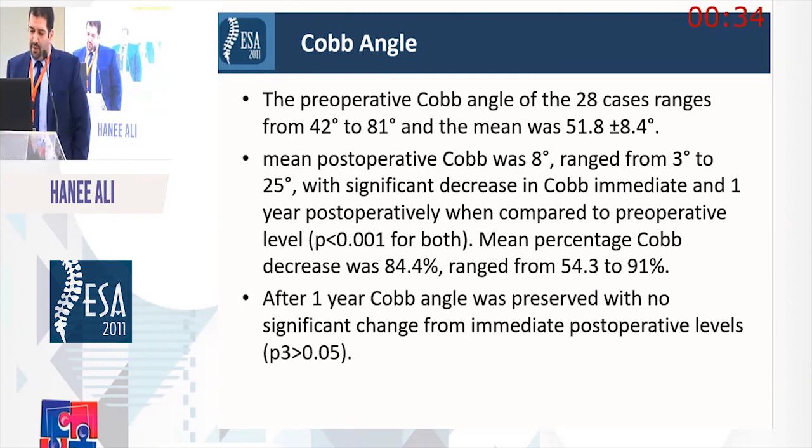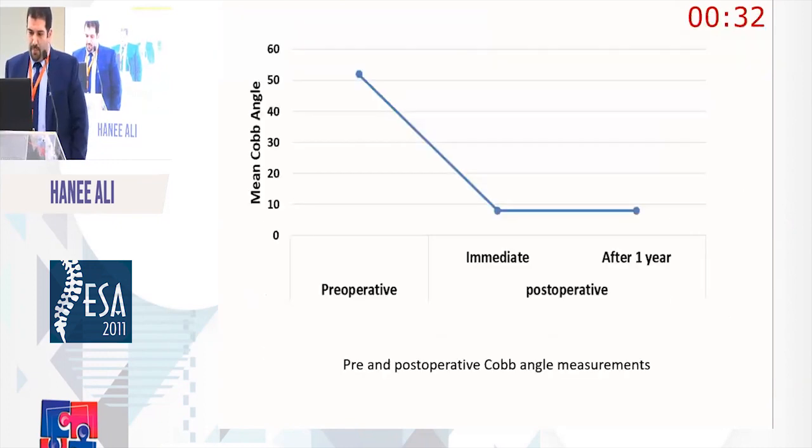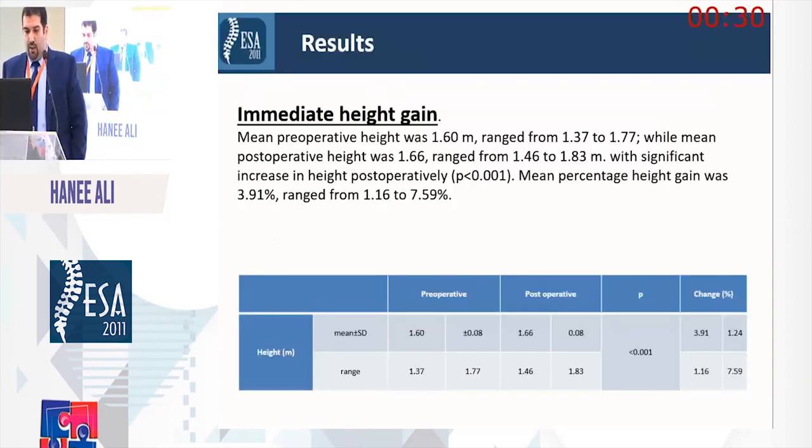Concerning immediate height gain, mean preoperative height was 1.6 meter, ranged from 1.37 to 1.77, while mean postoperative was 1.66, ranged from 1.46 to 1.83, with significant increase in height postoperatively. Mean percentage was 3.91%, ranged from 1.16 to 7.58. Concerning the association of height gain with Lenke classification.